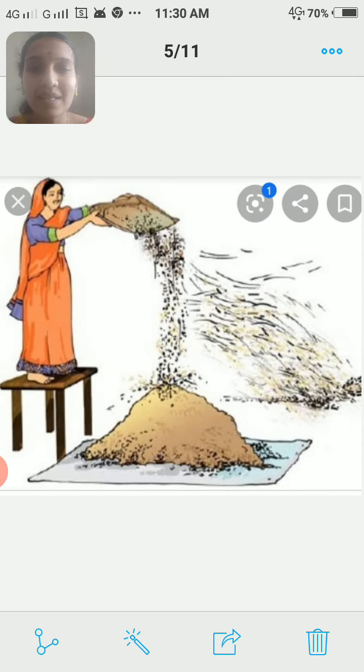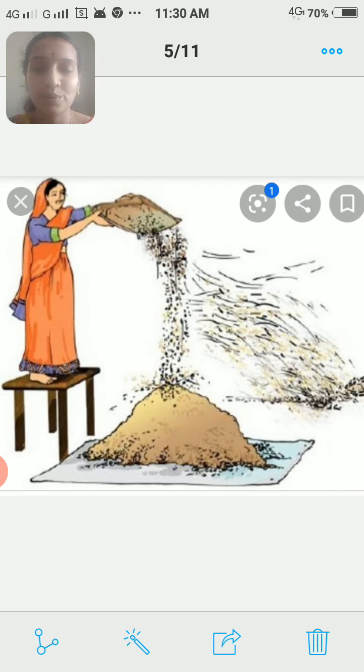And the next method is winnowing, turuvudu. Have you seen this method in your agricultural field, children? Here, husk particles, lighter particles get separated from the heavy particles. An example is ragi. In your agricultural field, what do you do? After some methods, this is the process which you adopt to make your grains ready, that is ragi.